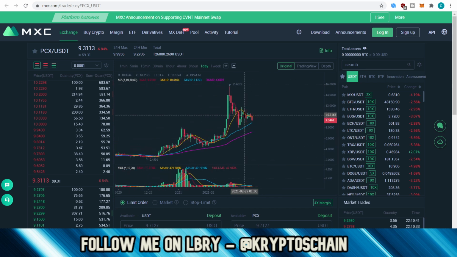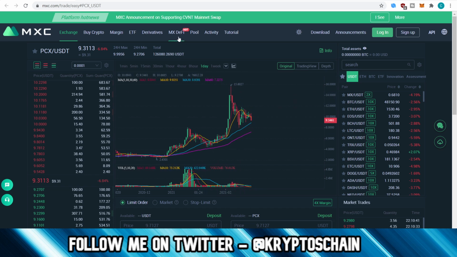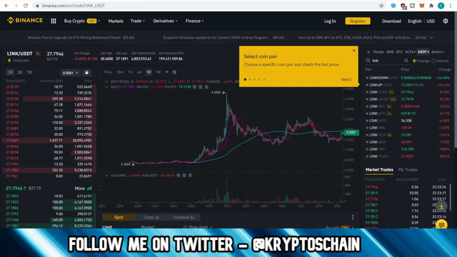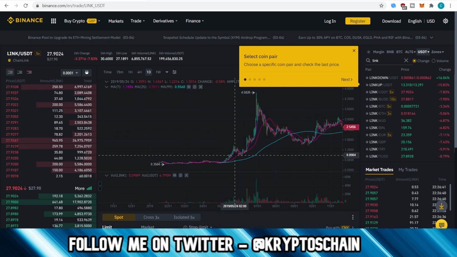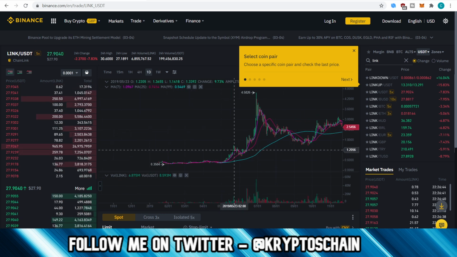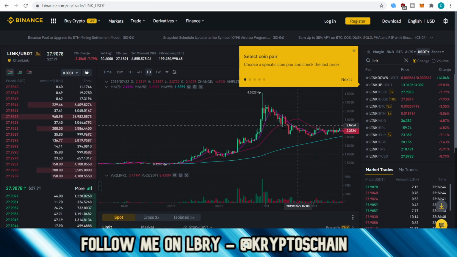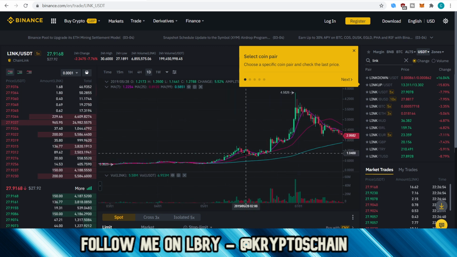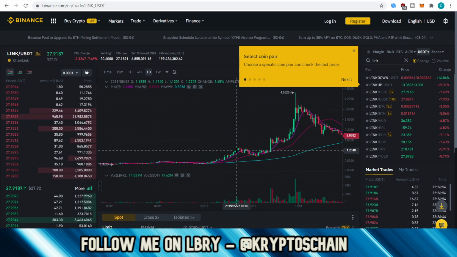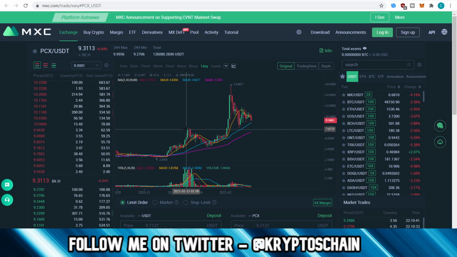But really the purpose of this short video is to compare the way this chart looks to Link on the Link USDT pair. This Link chart is from the very beginning, from 2019. I did find a similarity, because I remember looking at this chart quite some time ago and I thought, the chart from PCX looks oddly familiar. Here we can see we have this gap to the upside, and this is like the $8 push that we saw for PCX, which is this one here.